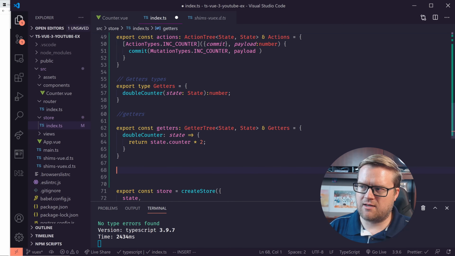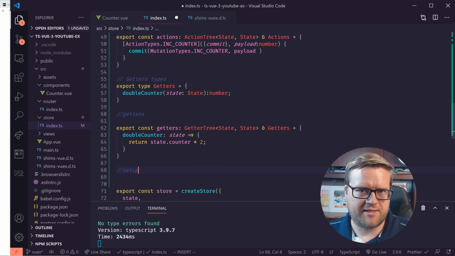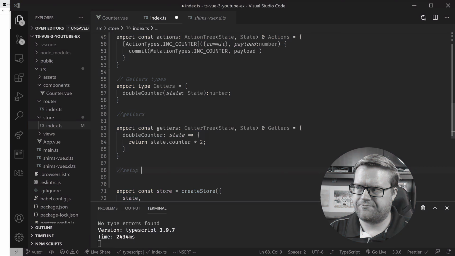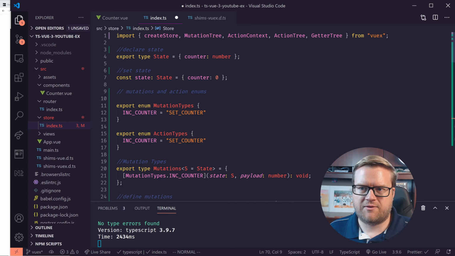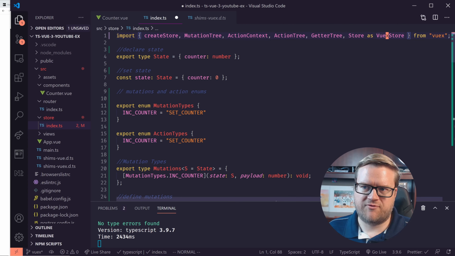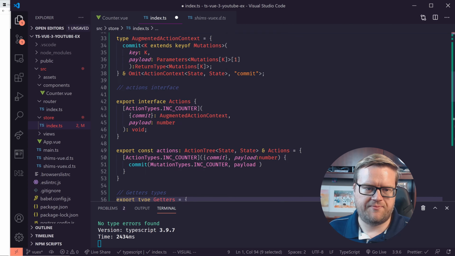This is where it's going to get a little bit crazy. I'm just going to copy and paste in here, and then we'll explain it. Okay, so I'm going to copy and paste that, and I actually need to do one thing here. I'm going to do store as VuexStore. This is kind of just an alias. VuexStore will be an alias for store.